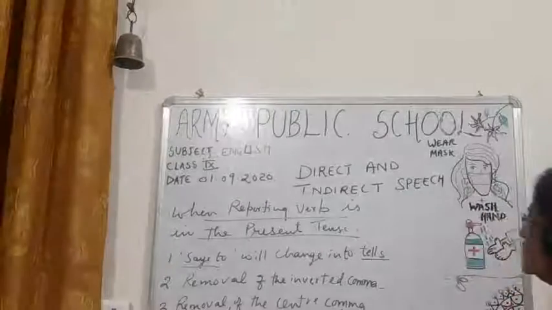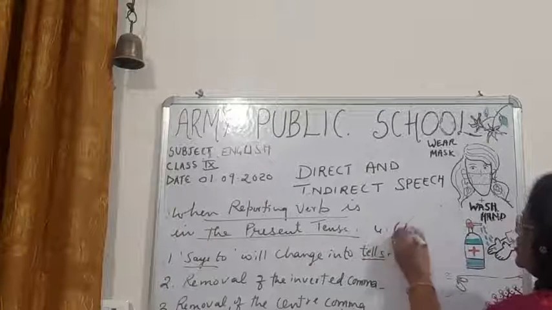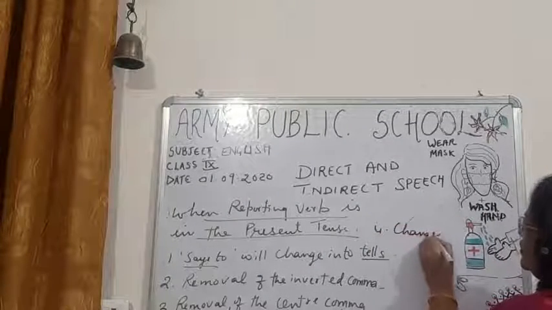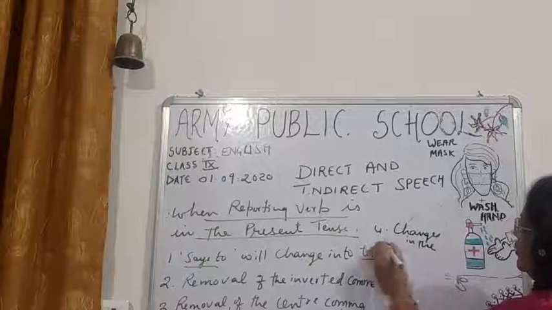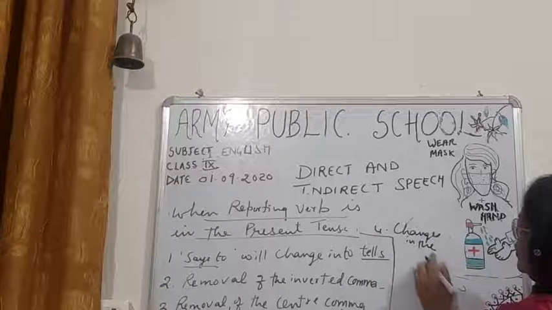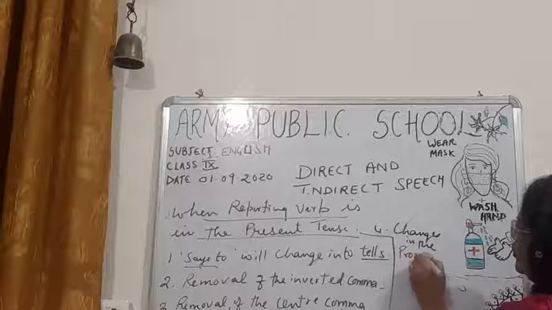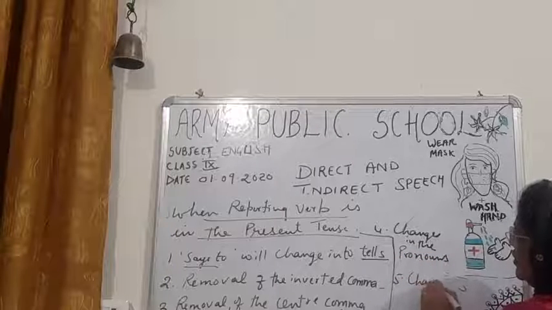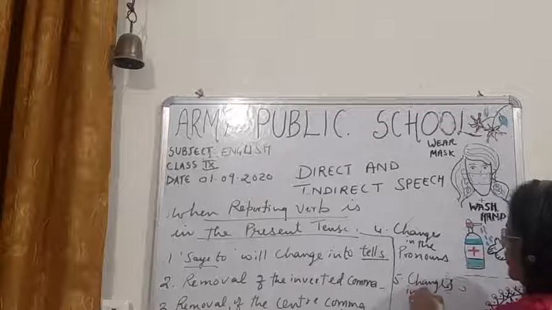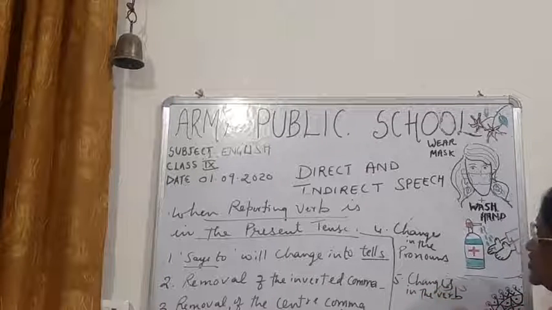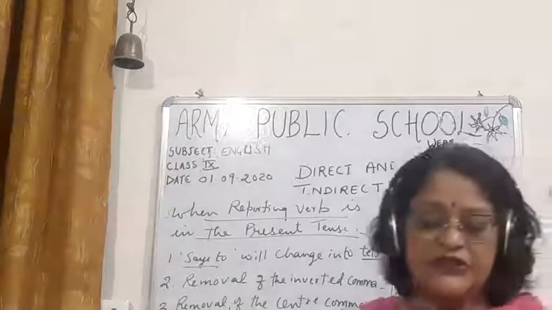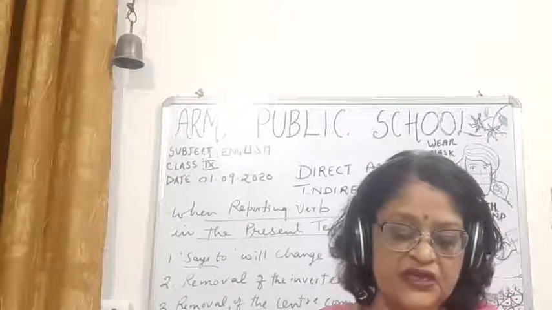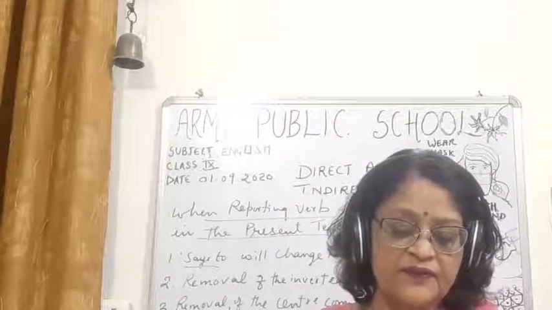Then children, fourth is changes in the pronoun. Fifth is changes in the verb. When the pronoun is changed, the verb will automatically be changed. Okay.